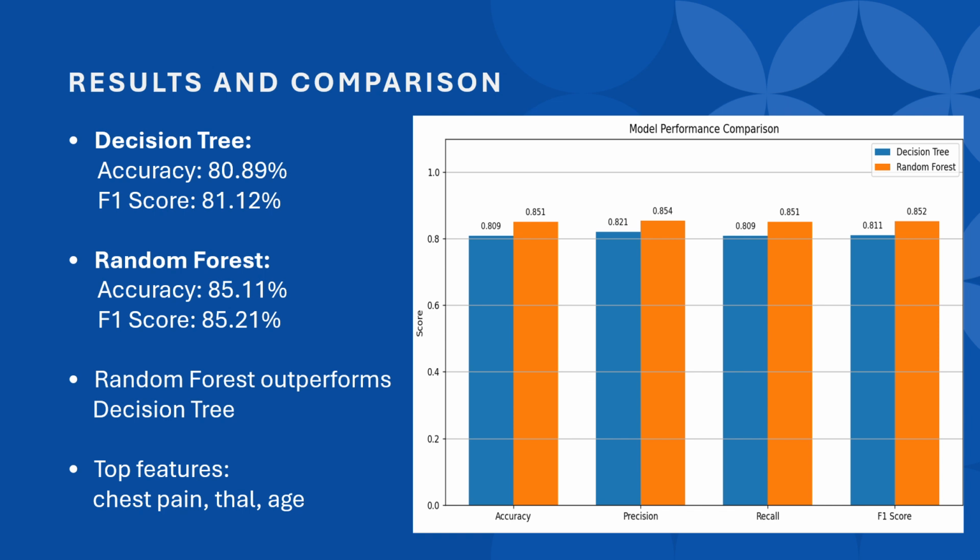So we can see the model performance comparison here for each and every metric for the decision tree as well as the random forest. The results clearly support our hypothesis. The decision tree achieved an 80.89% accuracy with an F1 score of 81.12%. The random forest model outperformed it with 85.11% accuracy and an F1 score of 85.21%. These results highlight the benefit of using ensemble methods. Feature importance analysis revealed that chest pain type, thalassemia, and age were the most influential features in the prediction.